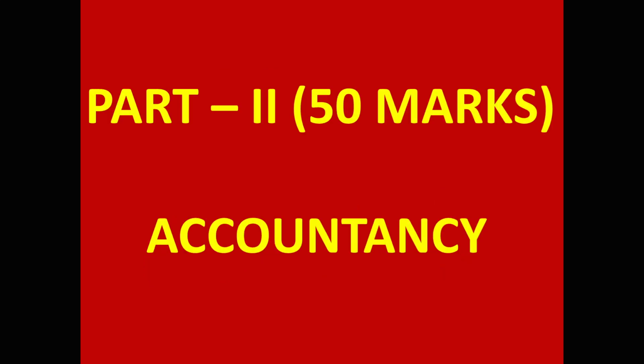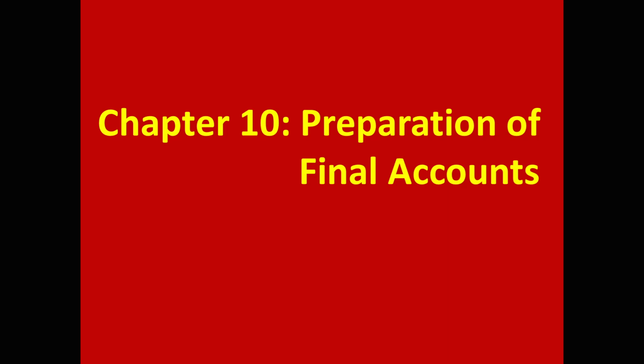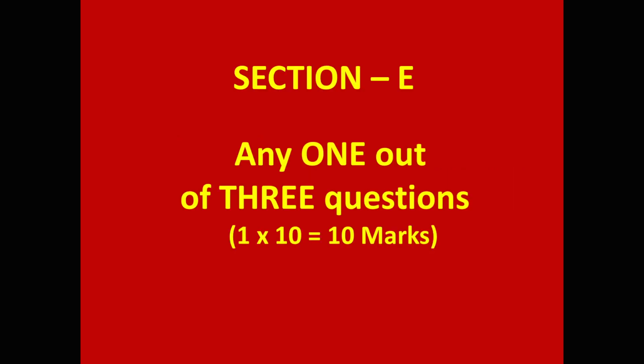Part 2, accountancy. Section D, 1 problem will be given. There is no choice. Student has to attempt that problem. And it is for 20 marks. This problem comes from 10th chapter, preparation of final accounts. Section E contains 3 questions. Student has to attempt any 1. 1 into 10, 10 marks.